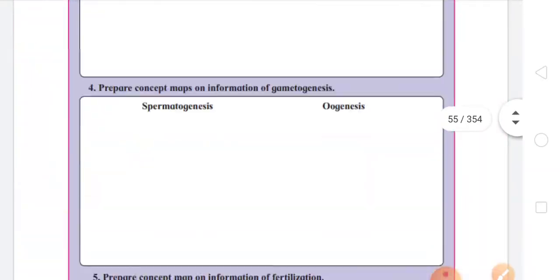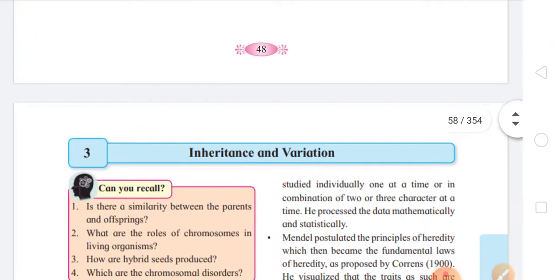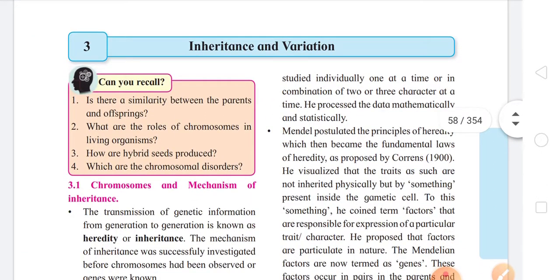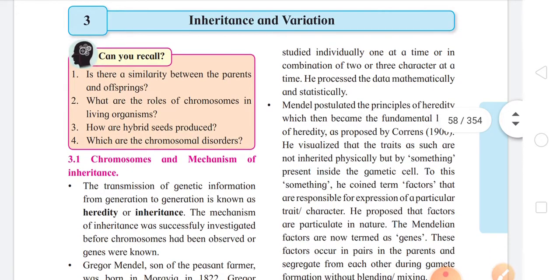So it is on page number 49. So please come to page number 49 directly. That is chapter number 3, Inheritance and Variation. Now nothing from this chapter is being deleted. So the whole chapter is considered to be evaluative for your exam. No portion, no part of this chapter is reduced or deleted.